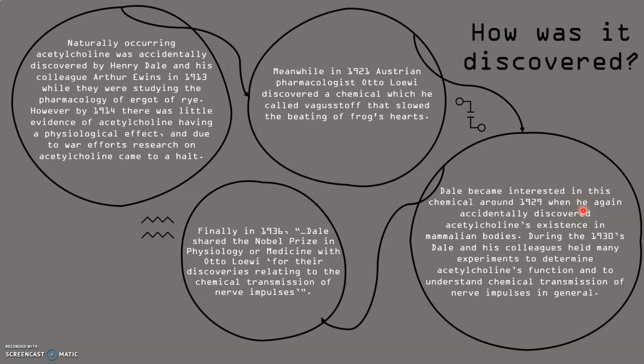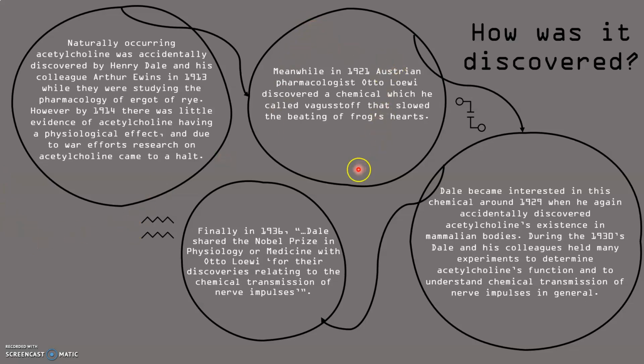How was it discovered? This is a story, all right. So naturally occurring acetylcholine was accidentally discovered by Henry Dale and his colleague Arthur Irwins in 1913 when they were studying the pharmacology of ergot of rye. However, by 1914, they didn't know that there was a physiological effect, and due to the war efforts, research on acetylcholine came to a halt.